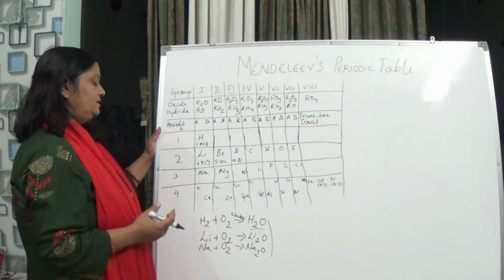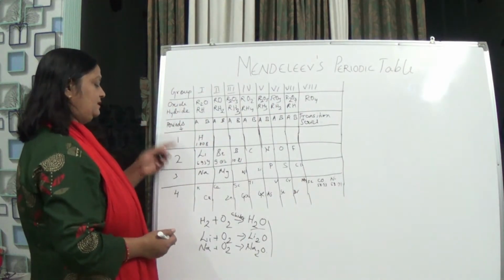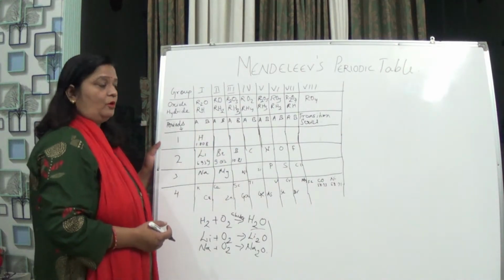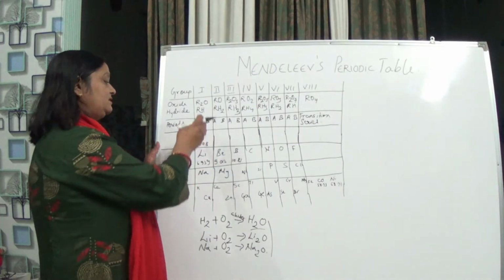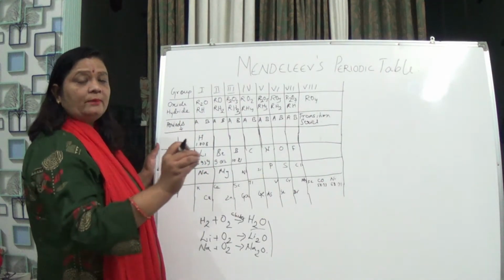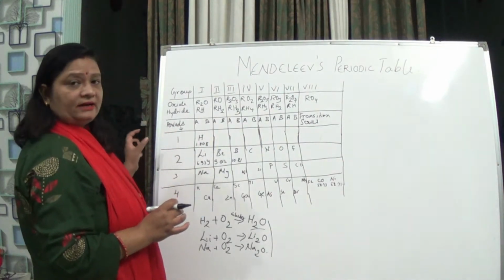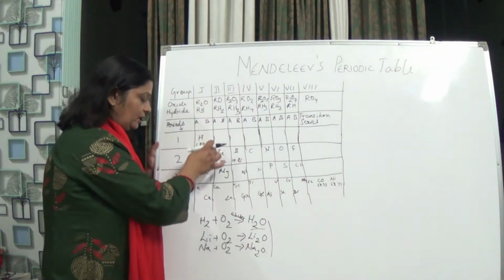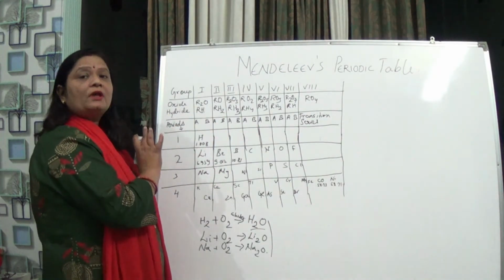with oxygen. Okay, now when they react with hydrogen also, lithium, I said to you right now, it will form LiH, sodium will form NaH. So these are having similar formulas when they react with oxygen or hydrogen. Okay, so this was the criteria of Mendeleev, and in the Mendeleev periodic table also you can see in the first group I have explained you that.